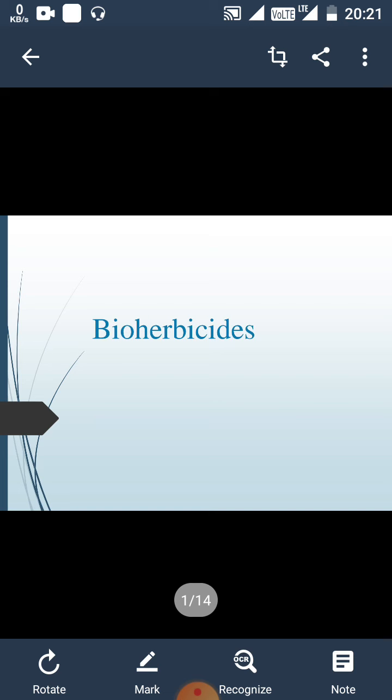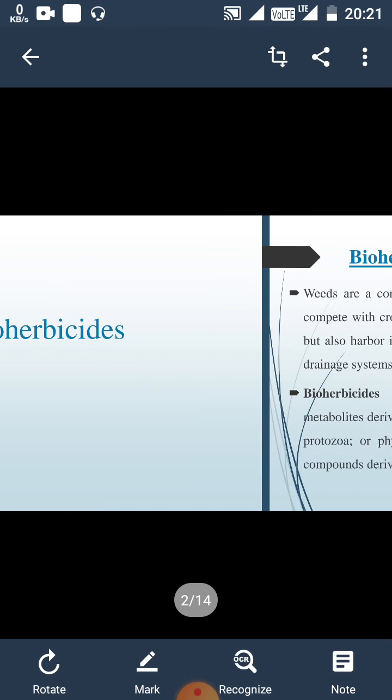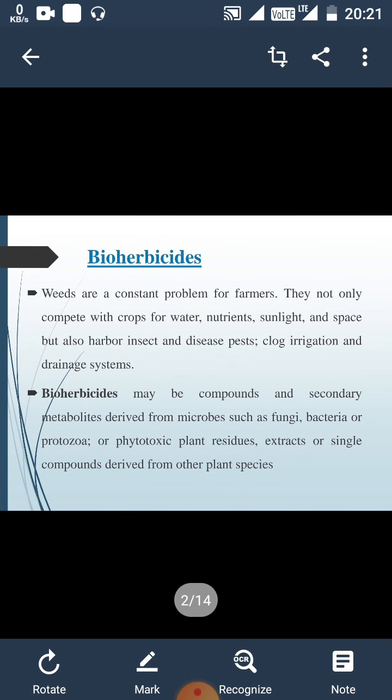But here we are talking about the bioherbicide, because here we will use some biological applications for the removal and treatment of the weeds. That's why it is called bioherbicide. So let's look at the definition. See here, weeds are a constant problem for farmers.